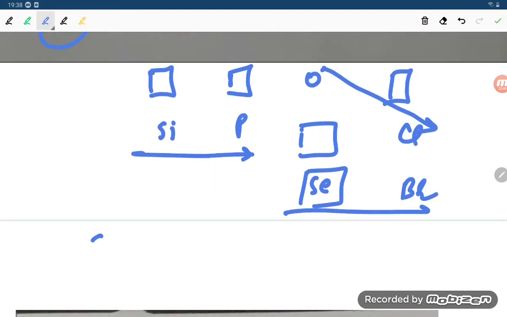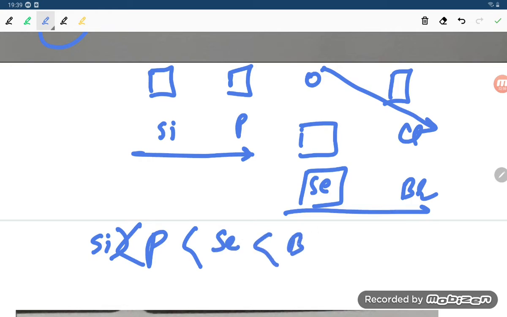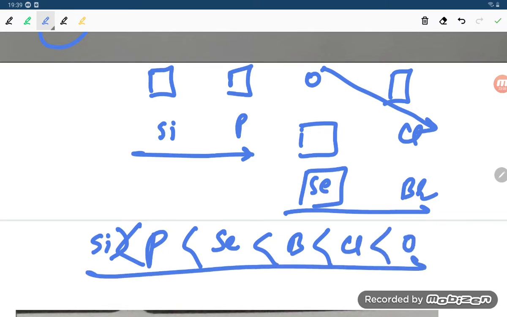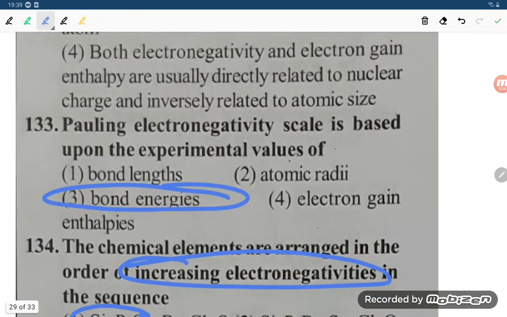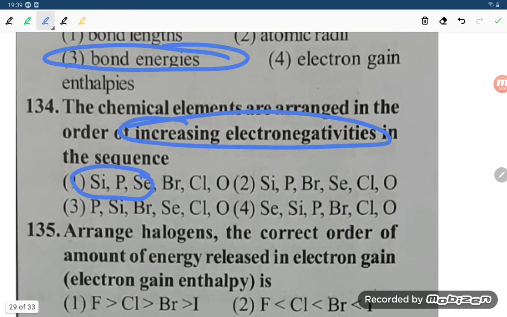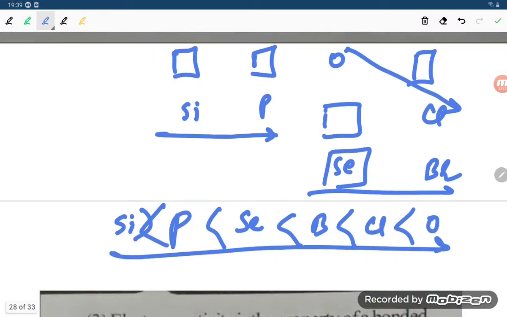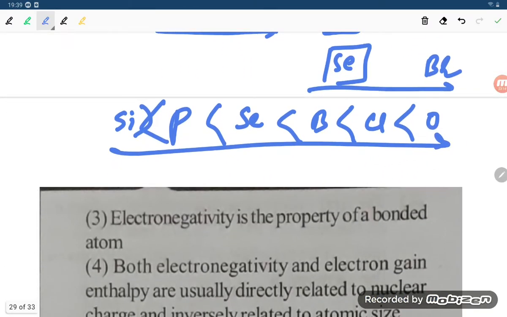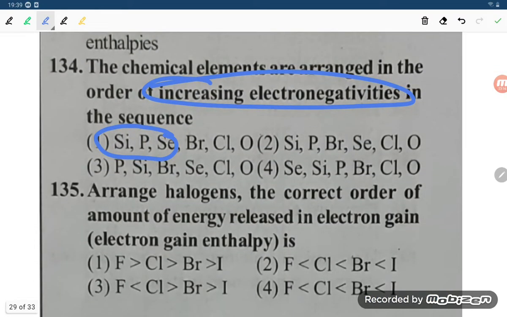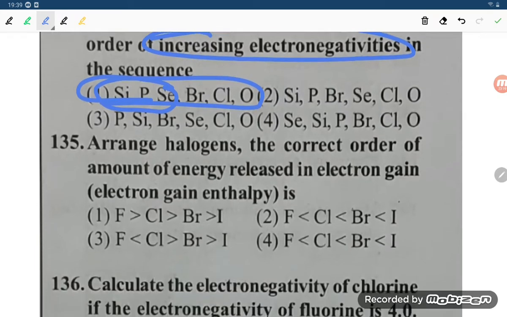The answer will be: firstly silicon, then phosphorus, then selenium, then bromine, then chlorine, and finally the most electronegative is oxygen in this case. You can check with the options: silicon, phosphorus, selenium, bromine, chlorine, oxygen. So the correct option is the first option itself, student.